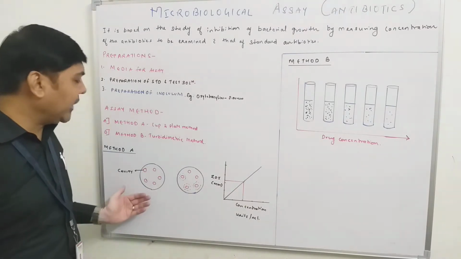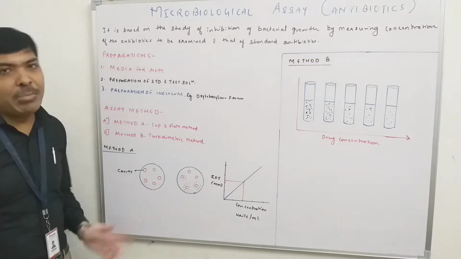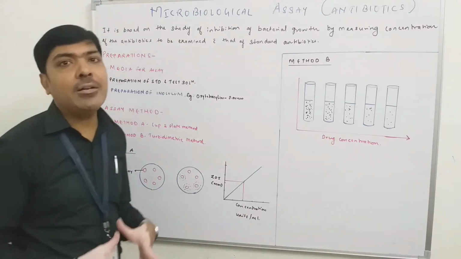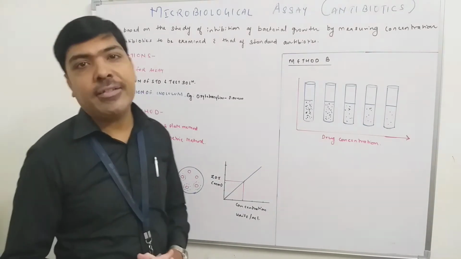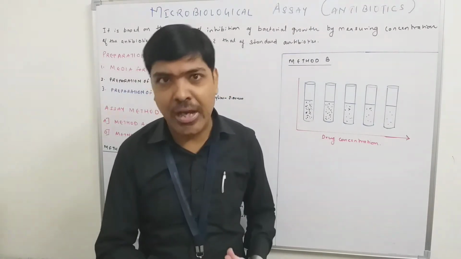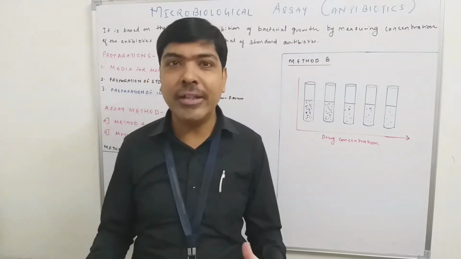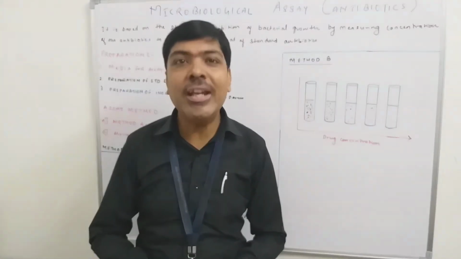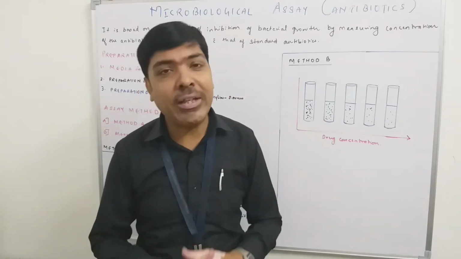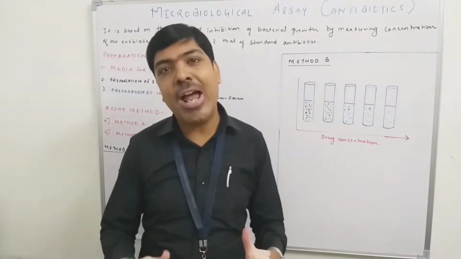So what we have to do in method A, as you can see in this diagram, is there is one petri dish. We have to keep a sterile petri dish, and second, we have to prepare the culture media. But in this case the culture media is not in the form of broth, it is not liquid, but it is actually solidified media. So in the culture media we have to add agar that will act as a solidifying agent.